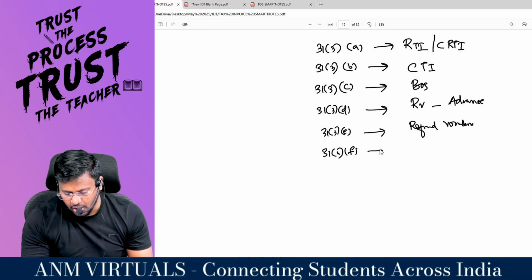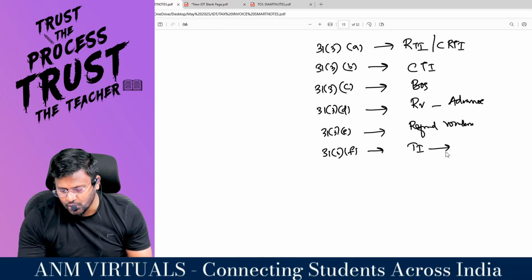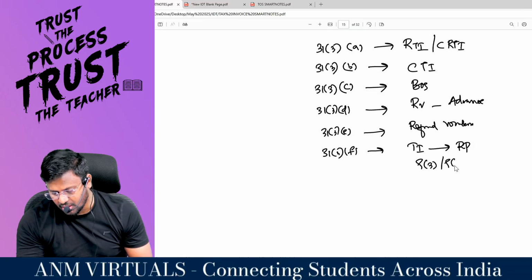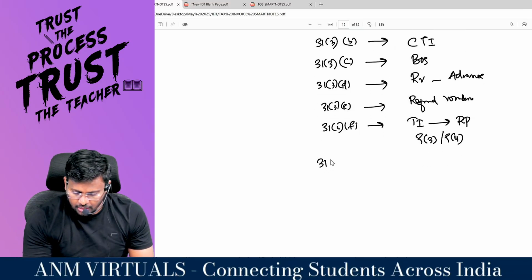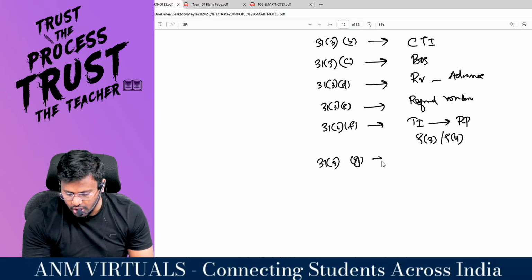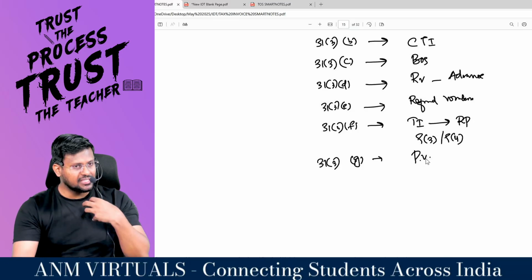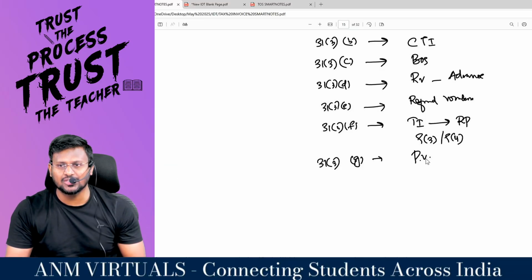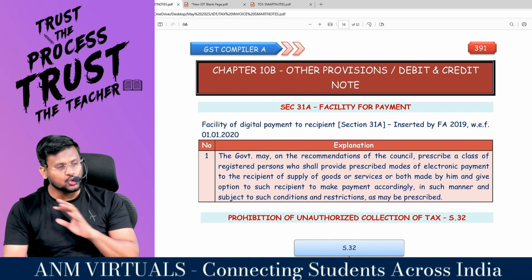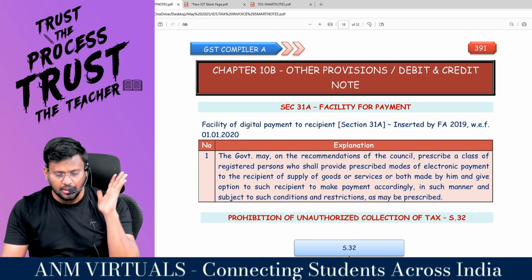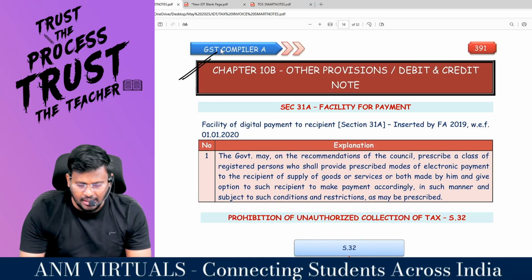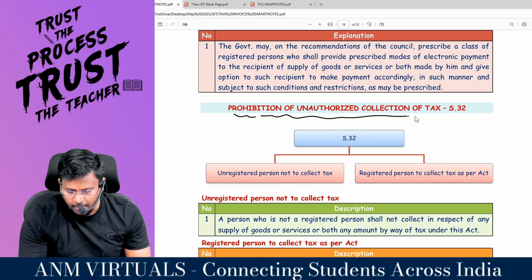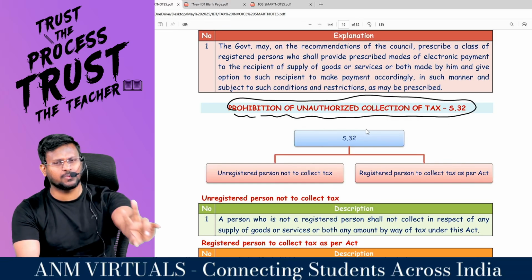Section 31 subsection 3 clause F, sir, tax invoice to be raised by the registered person who is liable to pay tax under section 9(3) or 9(4). Section 31 subsection 3 clause G is the payment voucher. If this registered person is making payment to that unregistered supplier, then payment voucher has to be raised. With this, other documents also come to an end. Are you all really with me? Other provisions regarding the debit note and credit note.